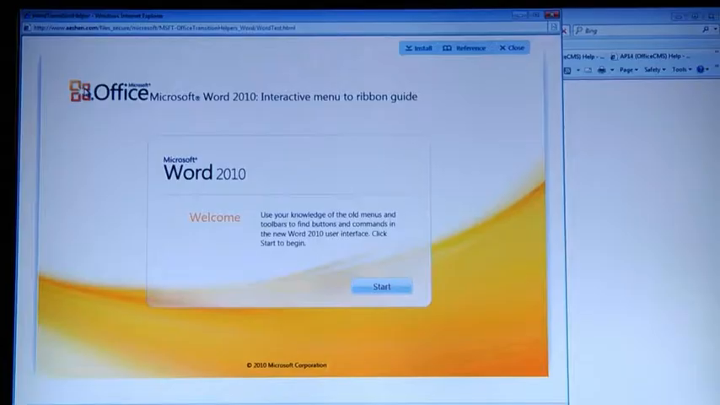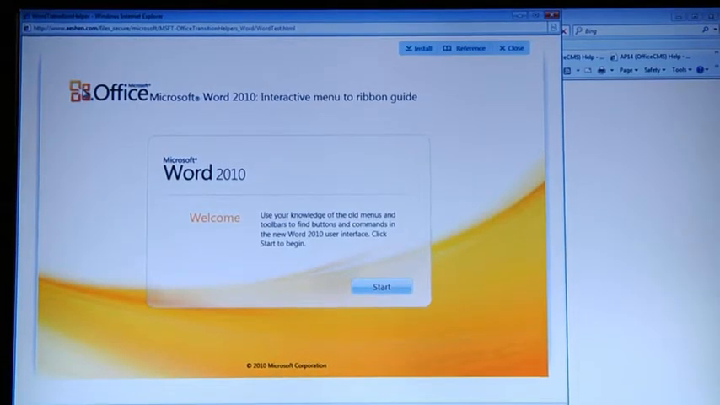I'm Gwyneth Casaza. I'm a technical writer for the Office.com website, and I'm going to show you some of the transition tools that we have available for people who are making the transition from the old system, the menu system, to the ribbon, which is part of the new Office 2010 user interface.